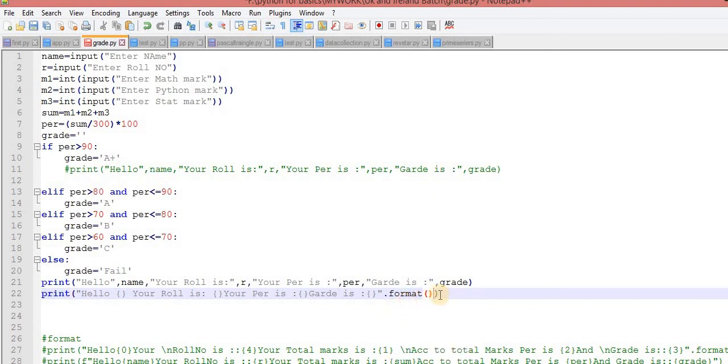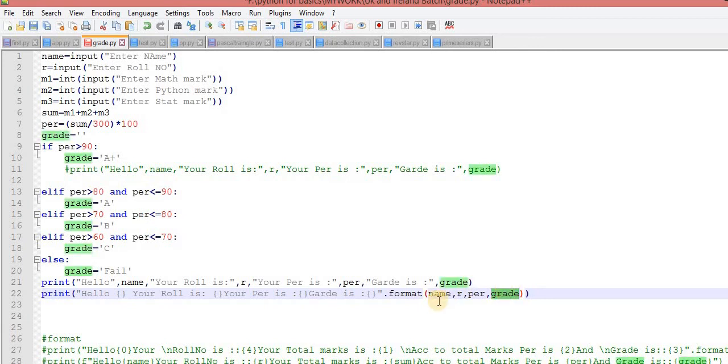Now what variables do you need? You need the name variable, the R variable, the PER variable, and the grade variable. So in this line you basically need these variables. By default, we know indexing starts at 0. This is placed at the 0th index, this at the 1 index, this at the 2 index, this at the 3 index.